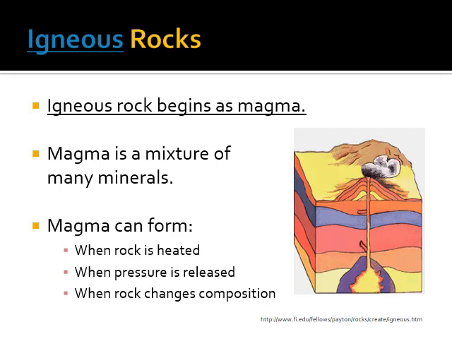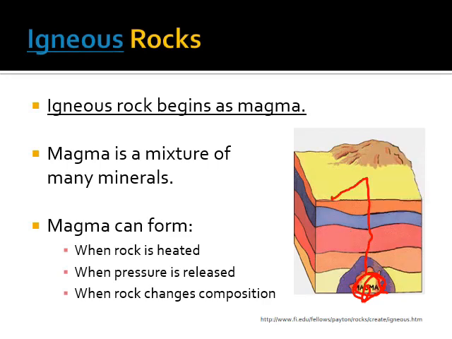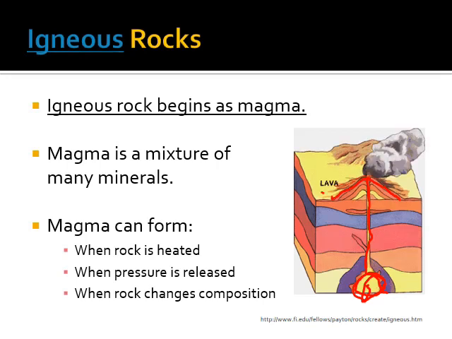So what's happening here in this picture is there's this pocket of magma deep inside of the earth, okay? And when there's a little opening or a fissure in the earth, the magma can come out, and here it's giving us a volcano. The magma, when it hits the Earth's surface, is called lava now instead of magma. Same thing, just whether it's inside or outside of the Earth's surface, okay? And here it becomes igneous rock.